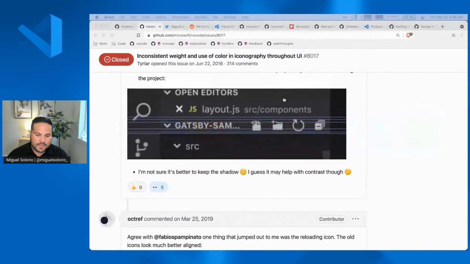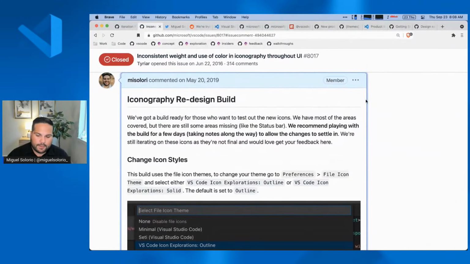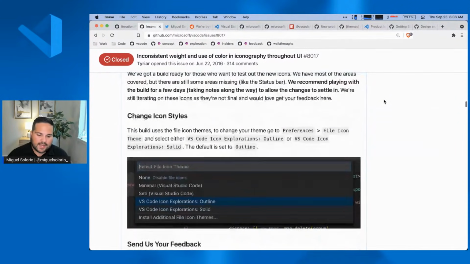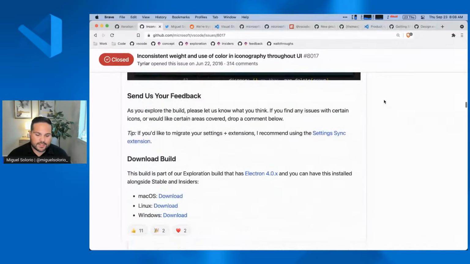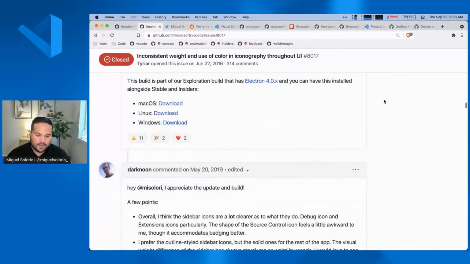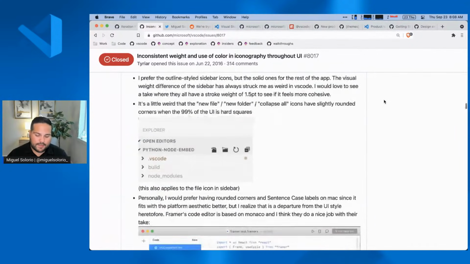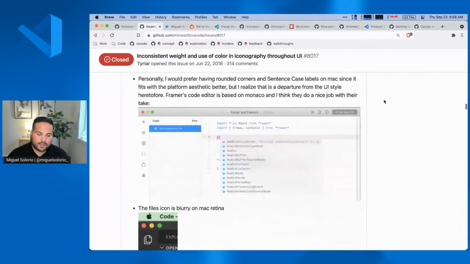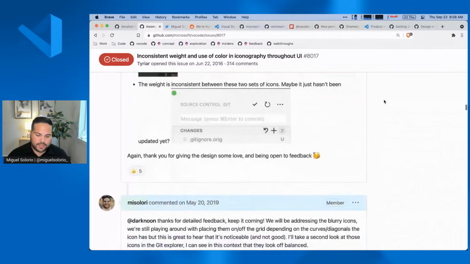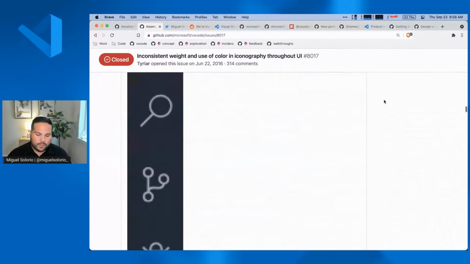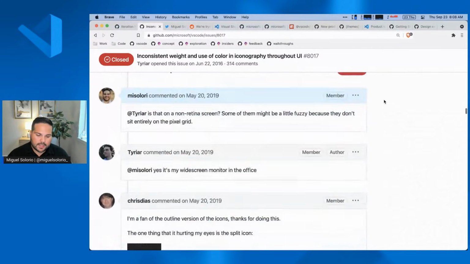So once we did that, we created a build, and then we posted it onto GitHub and said, hey, everybody, we have this build that we would love to get feedback on. And this is where we started to get a lot of great feedback. People started to use this in their workflows and to give us really concrete feedback into what the icons meant and lots of little issues that we had along the way. So we really collaborated with the community, which was great.